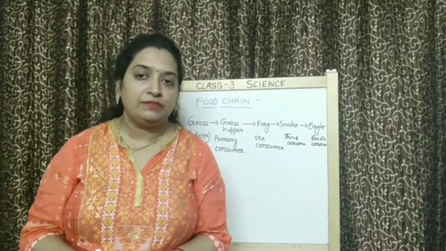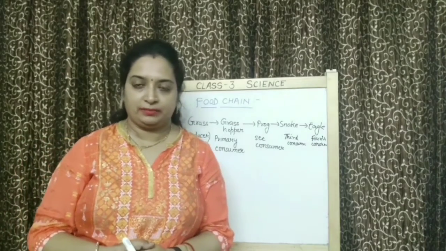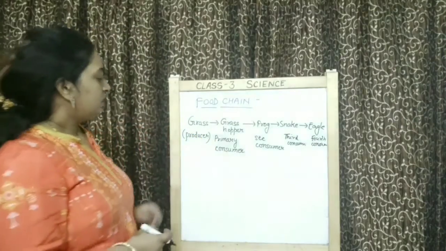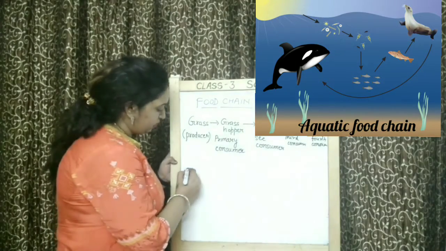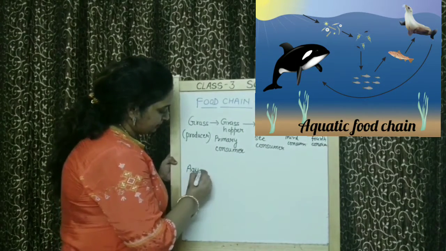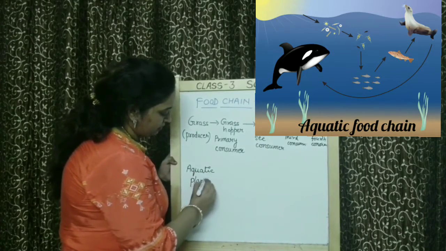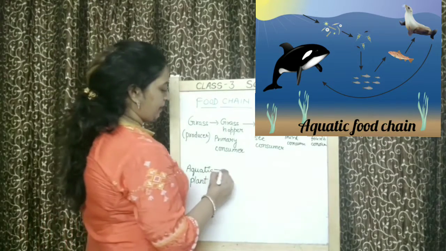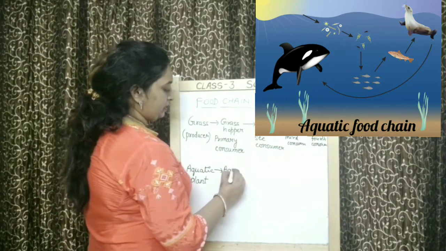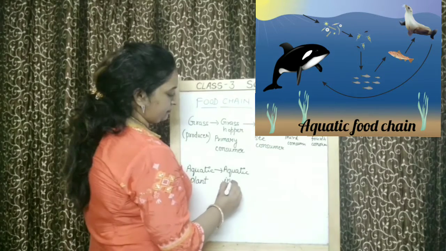Now I want to give you one example of a food chain which is present inside the water. So children, in water, small plants are present. They are called aquatic plants. Aquatic means which are present in water. So in water, aquatic plants will be eaten by aquatic, we can say insects.